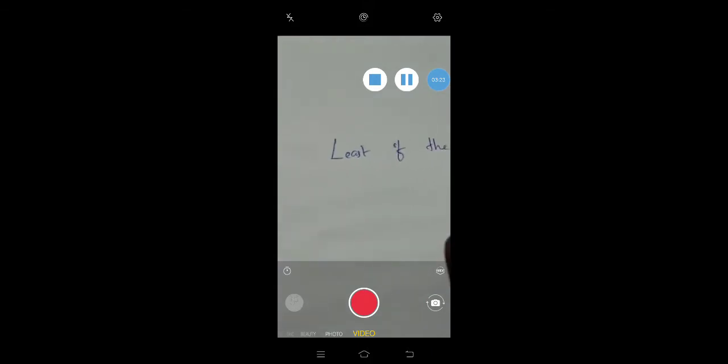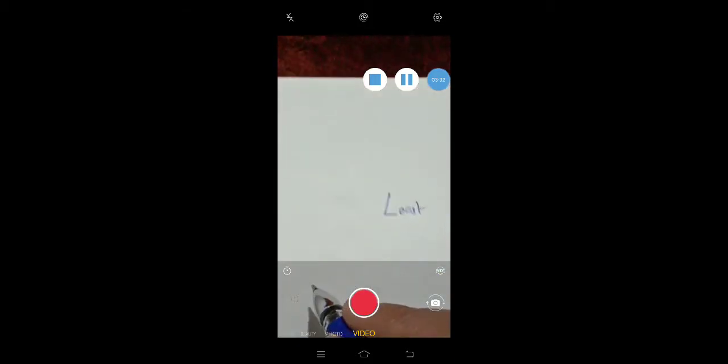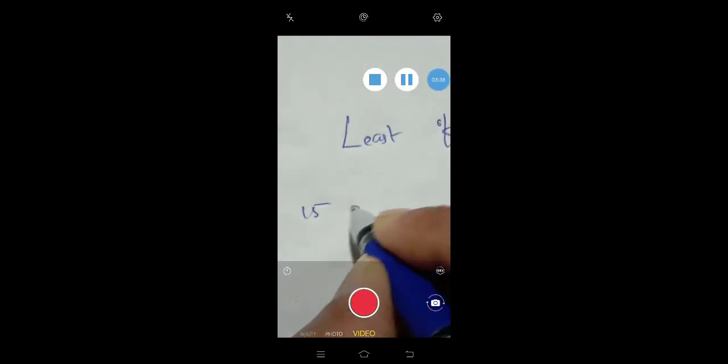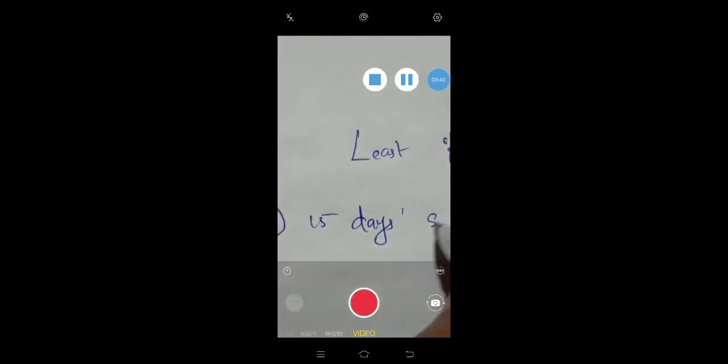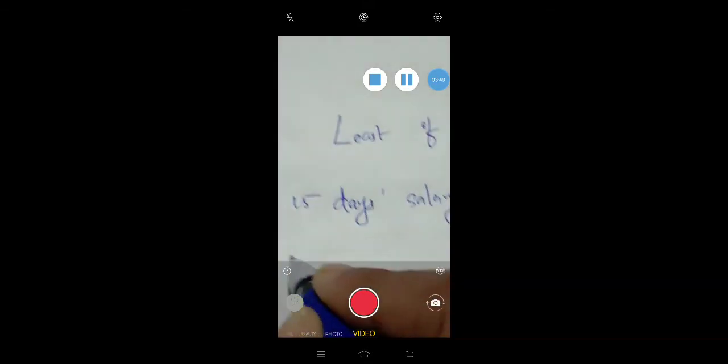The least of the following is exempted. The first item is 15 days salary for every completed year of service and part thereof in excess of 6 months.